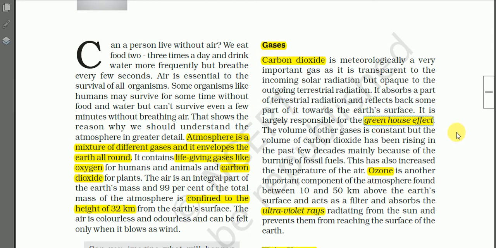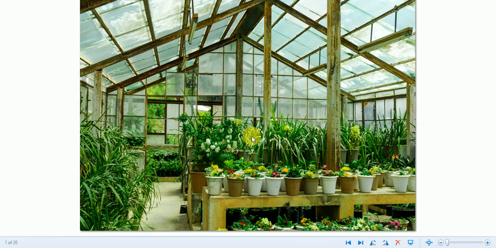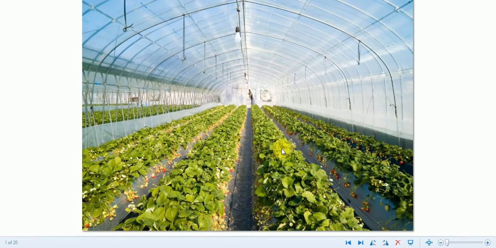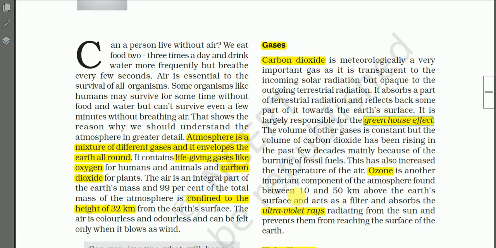So what do you mean by greenhouse effect? Let us see. I think you might have seen greenhouses used in farming activities. We have some photographs. This is a photograph showing a greenhouse. See here, the roof and the walls are made of glass or plastic sheets. And here is one more photograph, another photograph showing a greenhouse. So what is the mechanism in a greenhouse? Let us see.